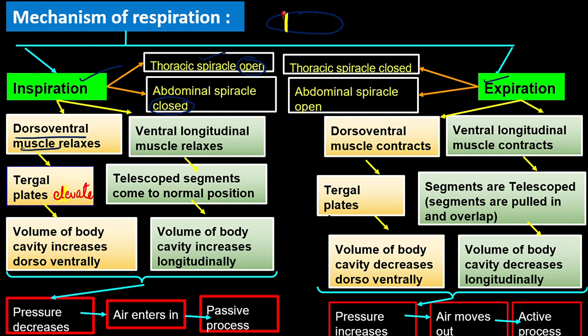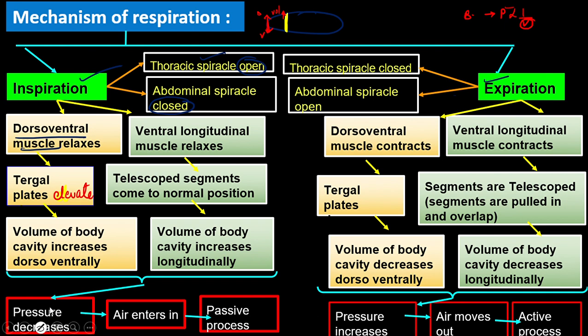Now what does elevation mean? It goes upward. So since it is elevating, what will happen? Volume is increasing. But in which direction? The muscle is dorsoventral. This is dorsal, this is ventral. So volume is increasing dorsoventrally. Now according to Boyle's law, pressure is inversely proportional to volume. So if volume increases, pressure will decrease, right?